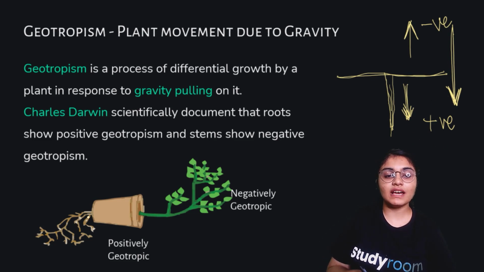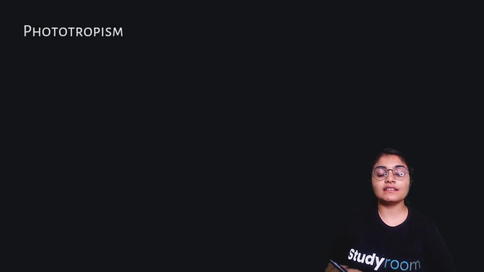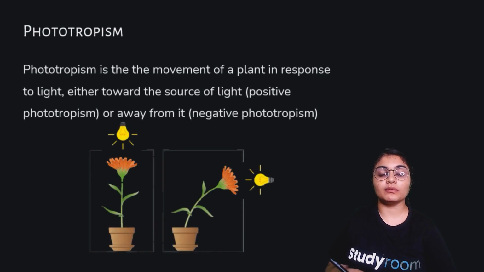Here also you can see how the roots are growing in this direction and the stem is growing in this direction, and that is why the stem is negatively geotropic and the root is positively geotropic. Next, the stimulus is light, and the movement due to light is known as phototropism.